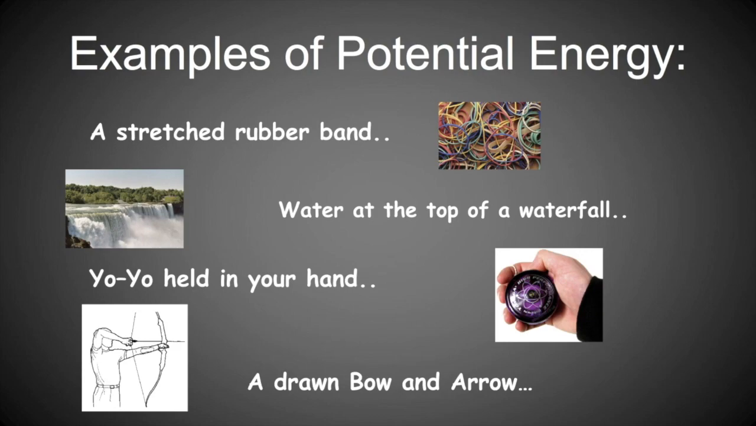For the potential energy, first example, a stretched rubber band. It is only stretched, all right? And for the water, it is on the top of the waterfall. We are not mentioning here that the water falls down the waterfall. It's just the water on top of the waterfall. And the yo-yo held in your hand, it is not pulled away yet. And then a drawn bow and arrow. So as you try to notice, they are just in a position. So this is what we call stored energy.